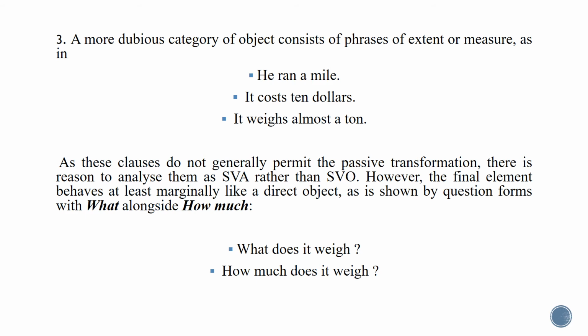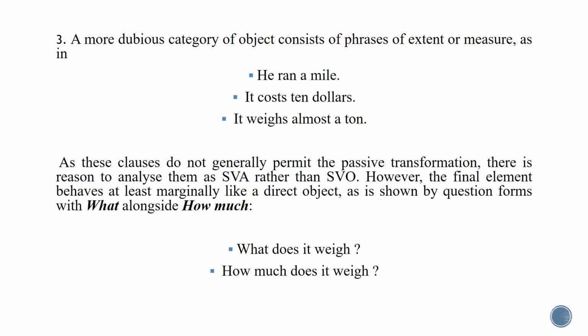So a mile, $10, a ton, these are the noun phrases that function as direct objects in these sentences. Now, in form, they are noun phrases, so they are similar to the direct object. We call them direct object. But when we come to their behavior, we cannot call them direct object.